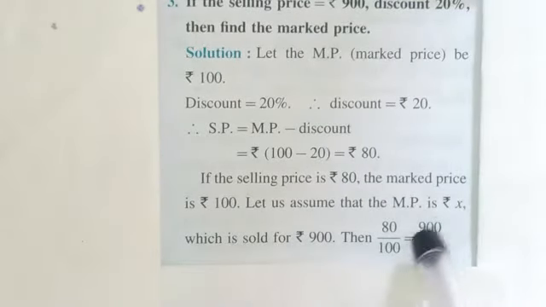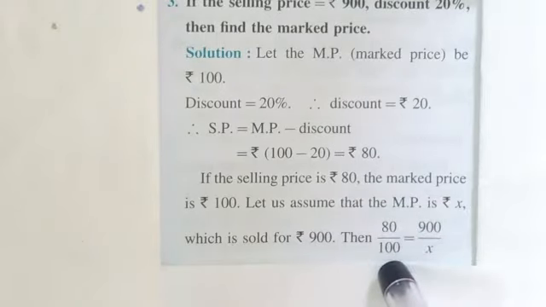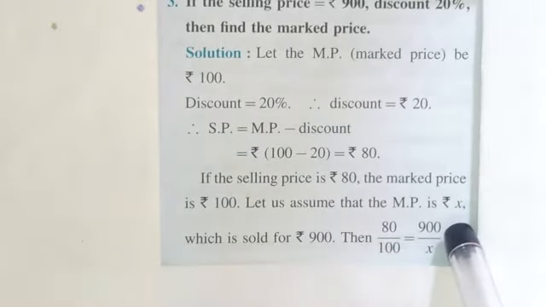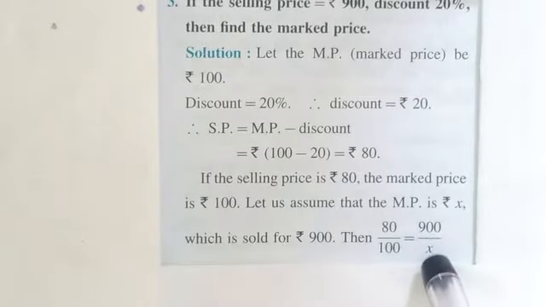Then this 80 rupees selling price over the mark price 100, which is assumed here, but the original selling price is 900, and here we have to find the mark price. So we have to create the formula this way.